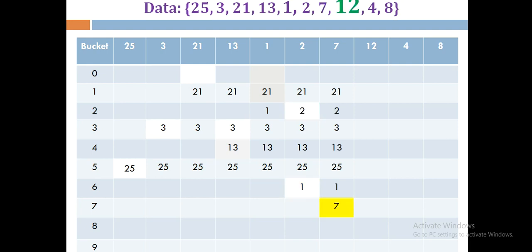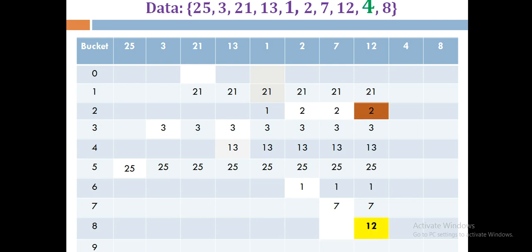Now the number is 12. So 12 mod 10 gives us the remainder 2. So we'll check at location 2 whether there is any element. Yes, 2 is the element at that location. Is that 2 at the right position? Yes, it is at the right position, so no need of replacement. So we can directly store that 12 at the next available slot. Which is the next available slot after 2? That is directly 8. So we can store the element 12 at the 8th location.